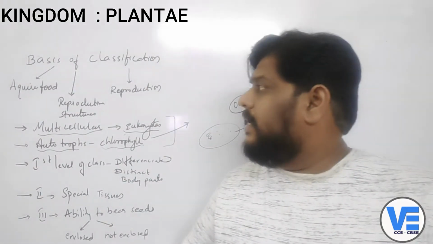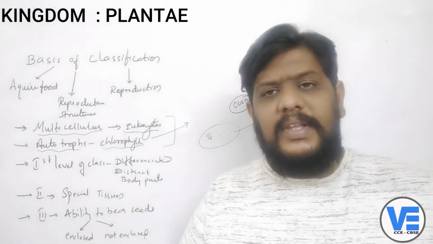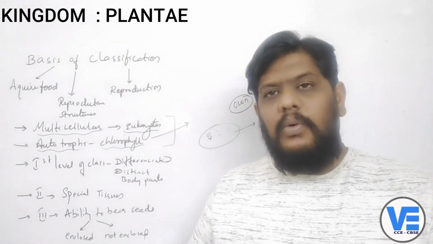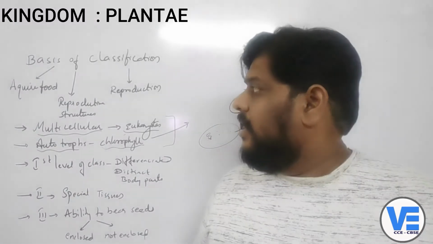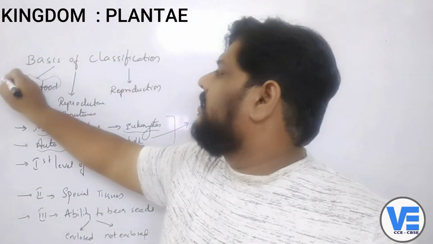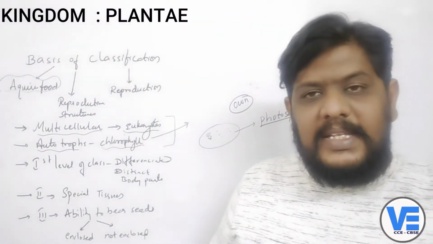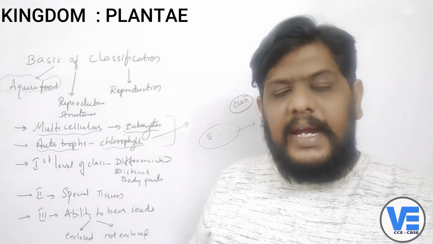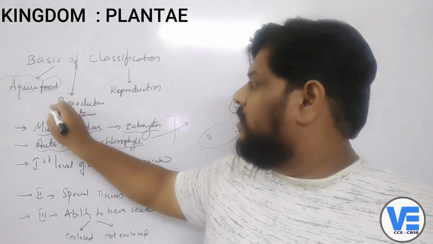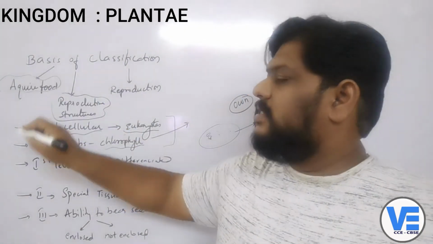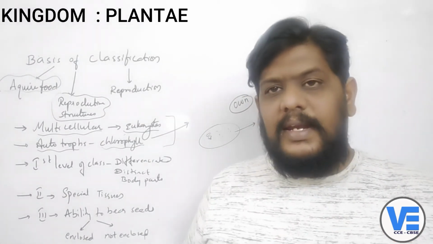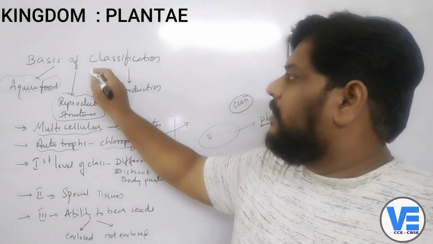Right, now coming to the next point, what is the basis of the classification? How are these plants classified? The first thing is what is the way or method they acquire the food? Whether it is an autotroph or a heterotroph, what is the way of acquiring the food material? And then what are the reproductive structures? On the basis of that also they are classified.